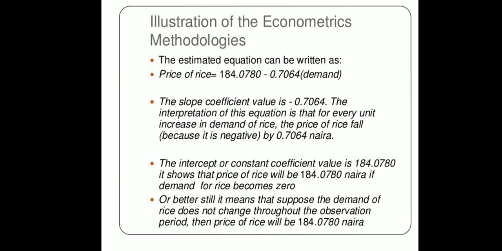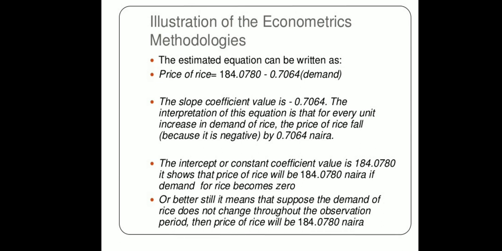The interpretation of this equation is that for every unit increase in the demand of rice, the price of rice falls by 0.7064.